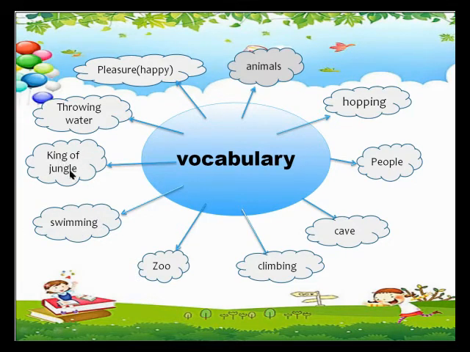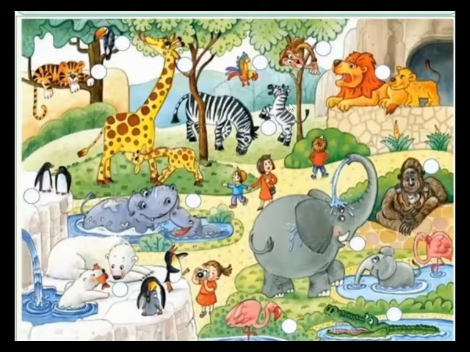There is a king of the jungle. Who is the king of the jungle? Everyone knows the lion is the king of the jungle. Who is throwing water there? You can see in the picture who is throwing water in the water with his trunk. Okay, pleasure, happy. They all are pleasure. Pleasure means happy.